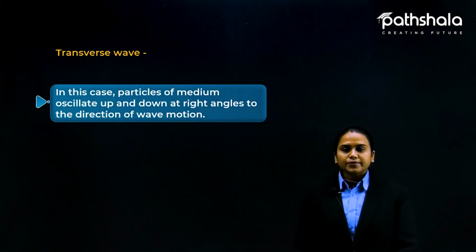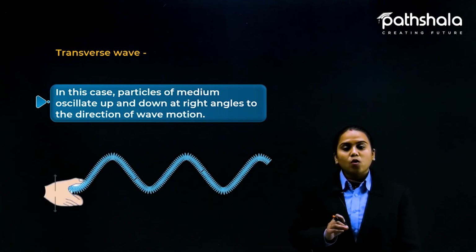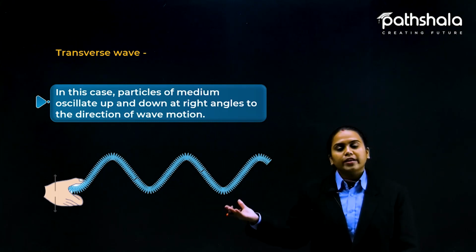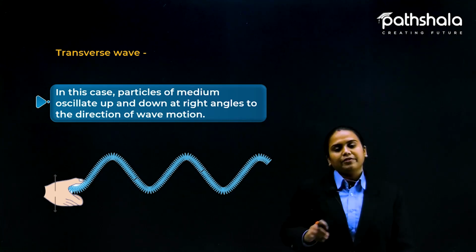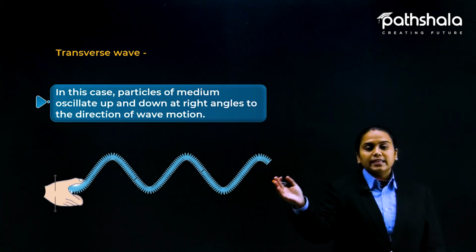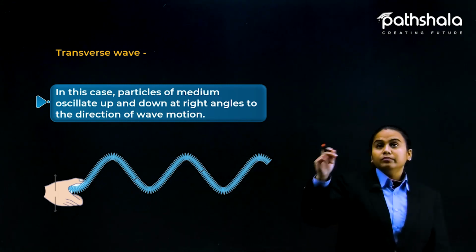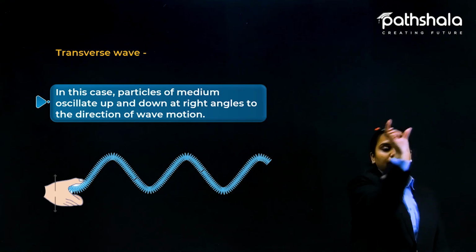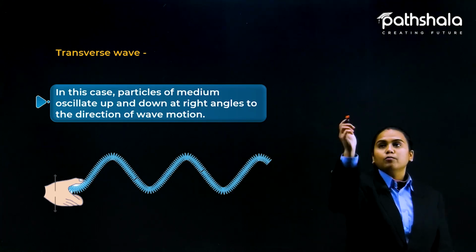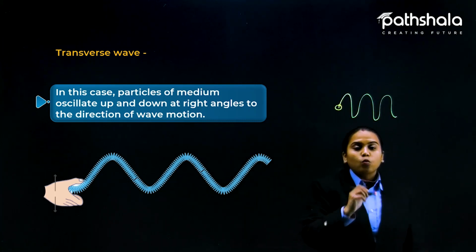Now let us begin with the transverse part. In a transverse wave, the particles of the medium oscillate up and down at right angles to the direction of the wave motion. Okay, the same thing that we have seen, but there is a little difference. Now see, in this case the vibration is in this manner. In the case of longitudinal, the particles move in this way. Now the particles here move like here, like here, like here, like this.